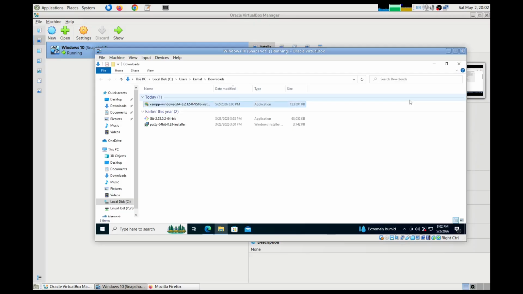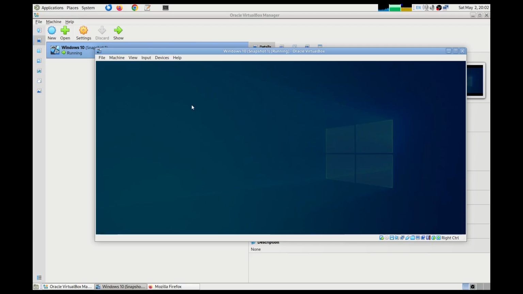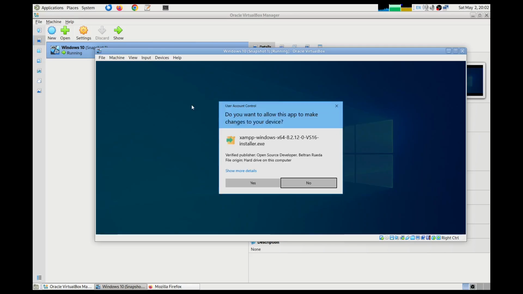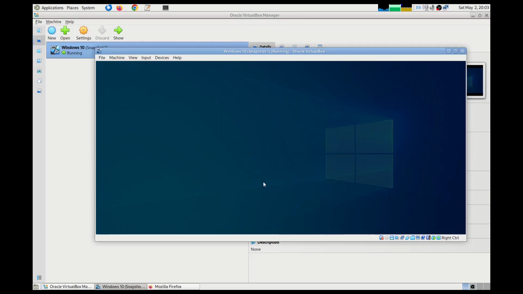So let me go to the downloads, and here's the downloaded file. Let me try to install it now. The name XAMPP includes the letters for Apache, MariaDB, PHP and Perl. Okay, so I want to install this.